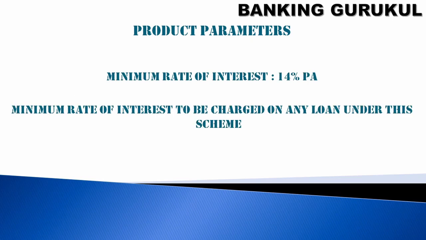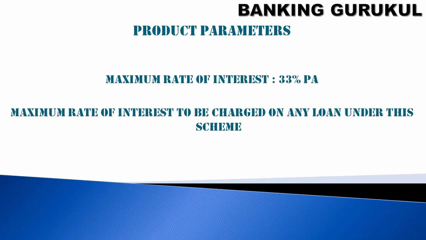Minimum rate of interest: if I mention 14%, and a customer comes and asks for 13% or 12%, you should say the minimum rate of interest to be charged on any loan under the scheme is 14%. Below 14% I cannot lend. What is the maximum interest? If you have mentioned 33%, you should not charge more than 33% on any loan under this scheme. If you mention 25%, then you have to charge only 25% maximum on a loan under this scheme.